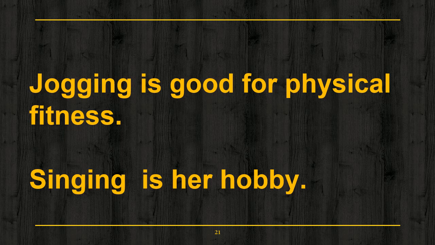Now, if you look at the second example, that is, singing is her hobby. The word singing is formed from the verb sing. Therefore, singing is a verb. But singing is also the subject of the verb is. Therefore, it is doing the work of a noun. Now, if you ask yourself a question, what is her hobby? The answer is singing. So it acts like a noun.